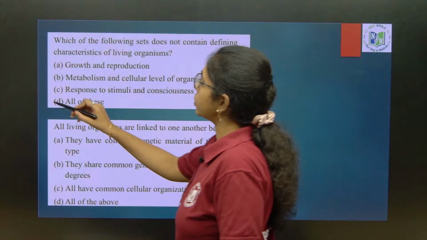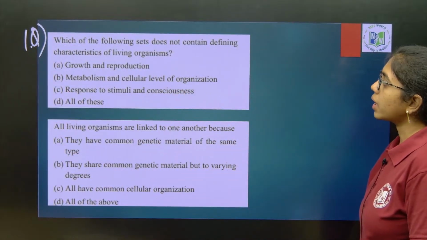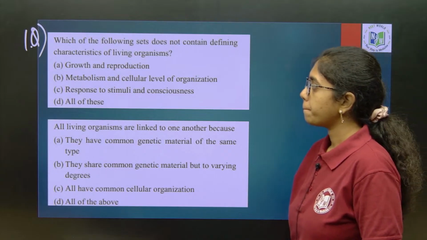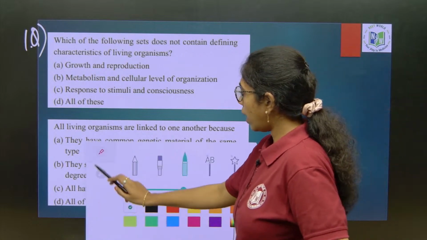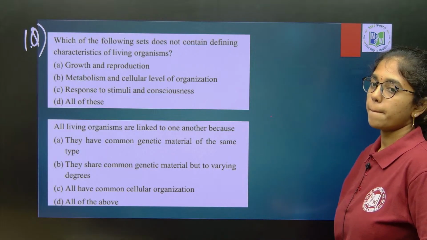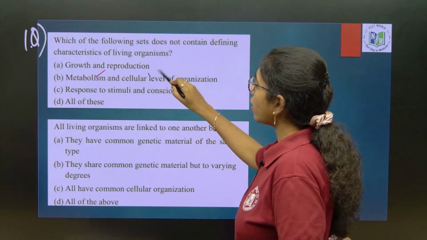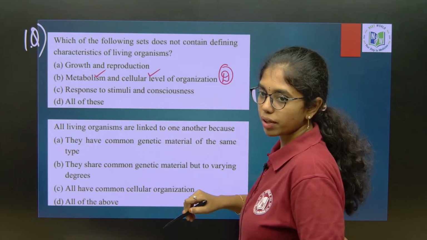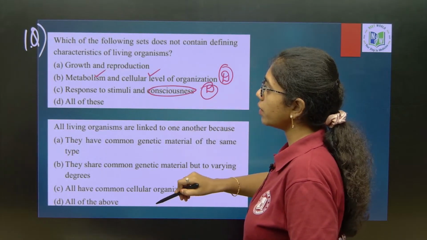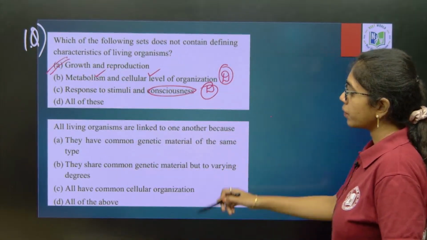Here we go, first question. Which of the following sets does not contain defining characteristics of living organisms? Abdul, you have to answer. Kunal, you also. Metabolism and cellular organization, these are the defining features of living. Response to external stimuli is nothing but consciousness, which is defining feature of living. What will be the answer? Growth and reproduction. These are the characteristic features of living.